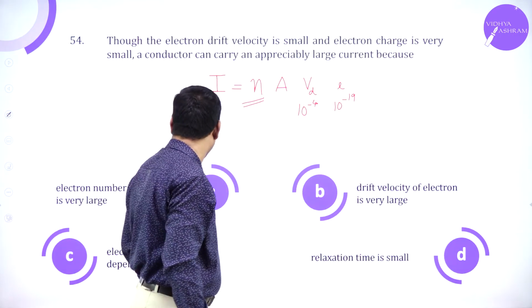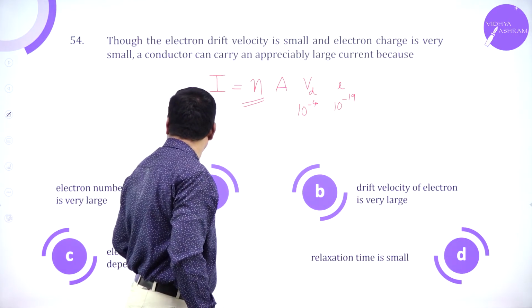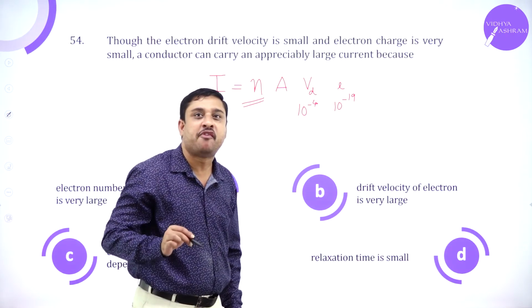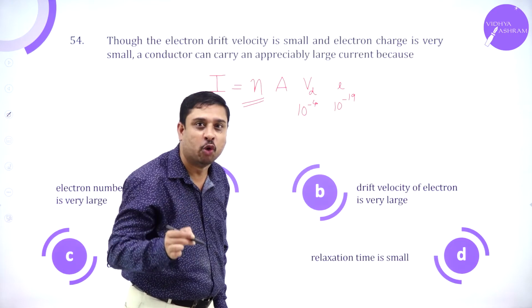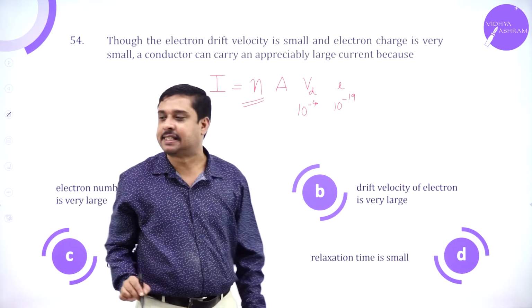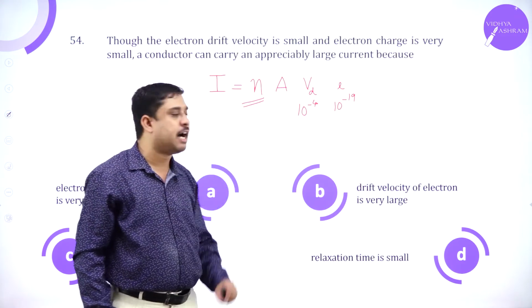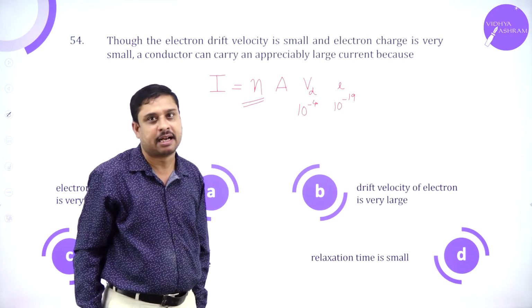So very clearly the electron number density is very large. n, number of electrons per unit volume. Electron density is very large. Therefore, large current flows through the conductor.